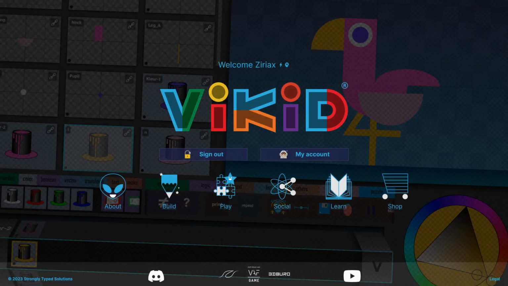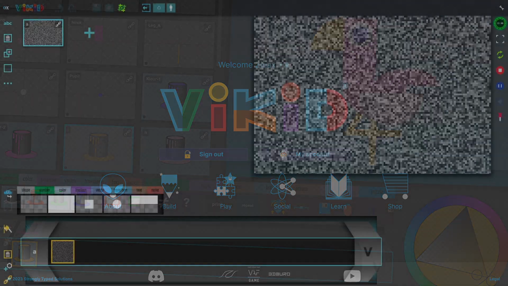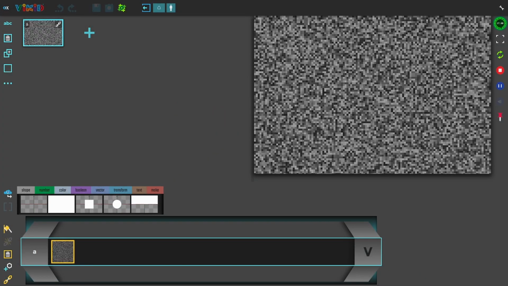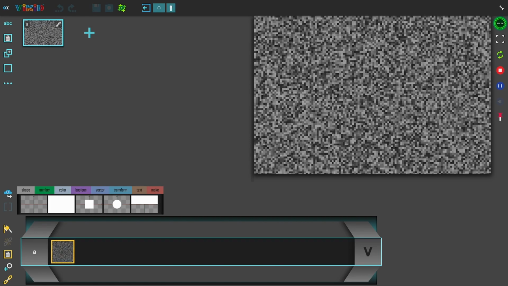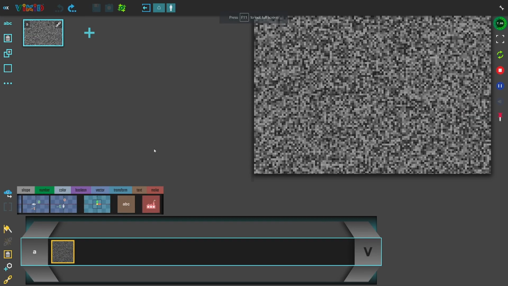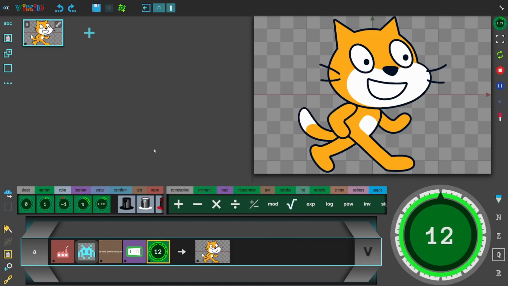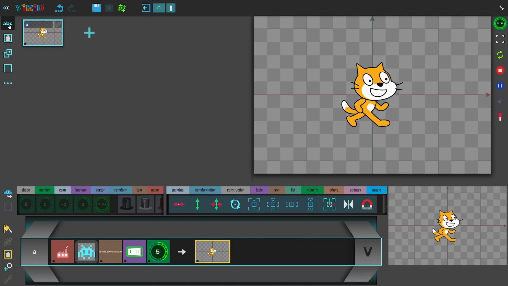Let's use ViKiD to see what would happen if we ask the cat to move both left and right at the same moment. Don't worry if you don't understand the details, we have other video lectures for that. So, let's get started. We load the cat sprite as an image and scale it a bit down. Let's give the formula a name, which is good programming practice.